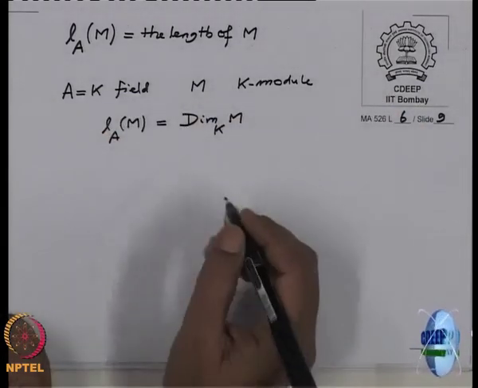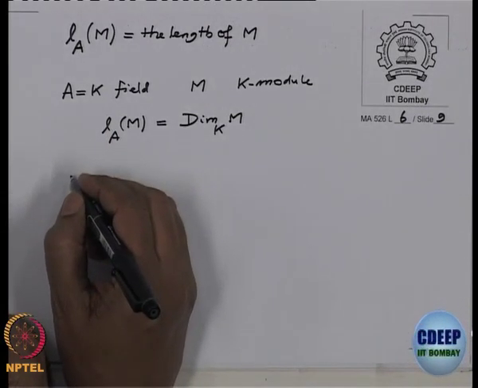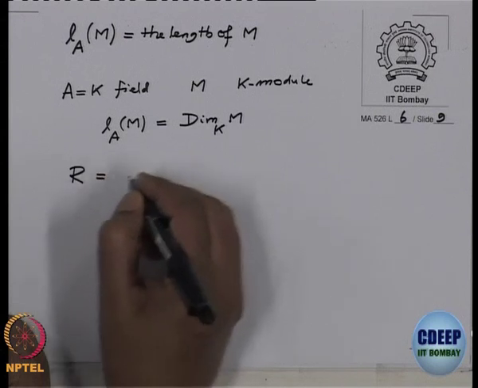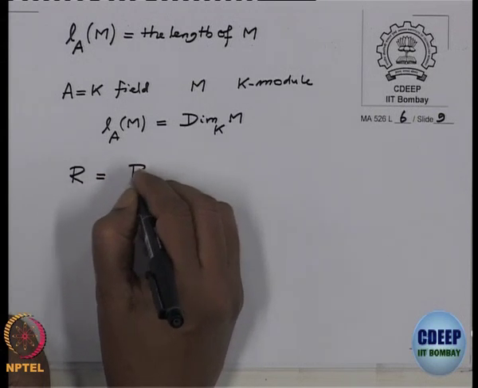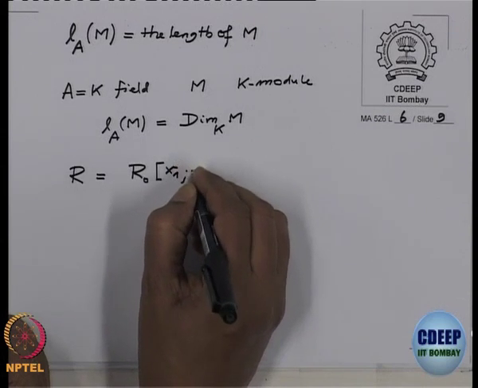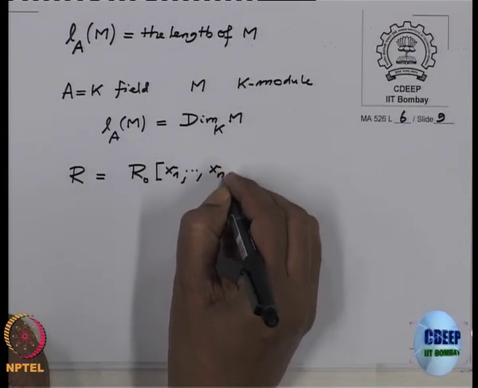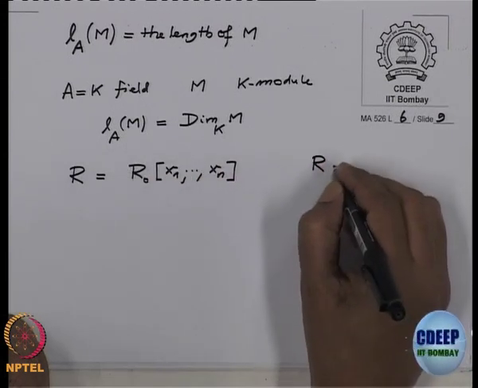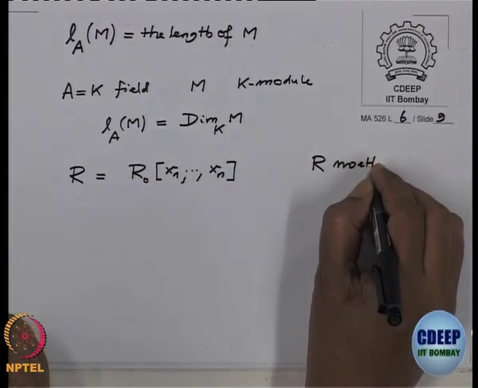Now, going back to our assumption on R naught. R was a graded ring, and as an algebra over R naught, it is generated by finitely many elements. This one came because R is Noetherian. That was our original assumption.